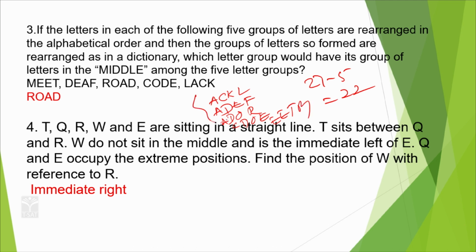So when you arrange in alphabetical order, which comes as the middle? A, D, O, R means which is road. So road is the answer. Clear? In this manner you can say road.